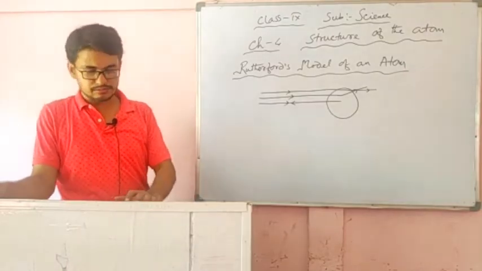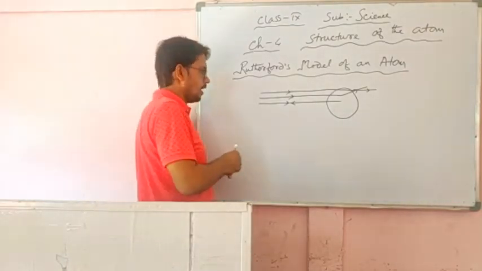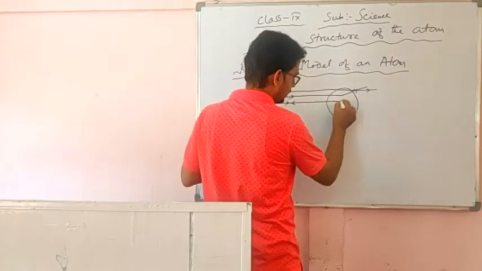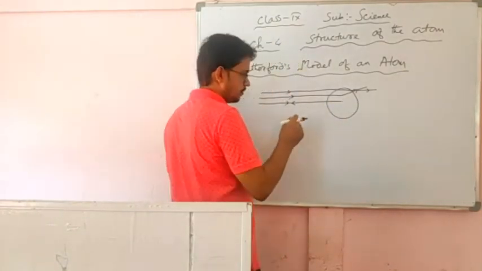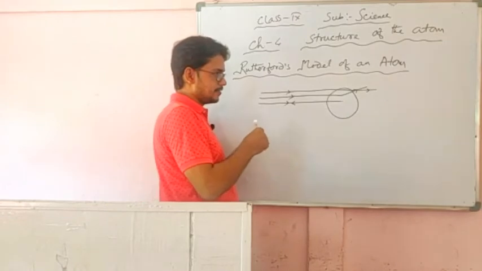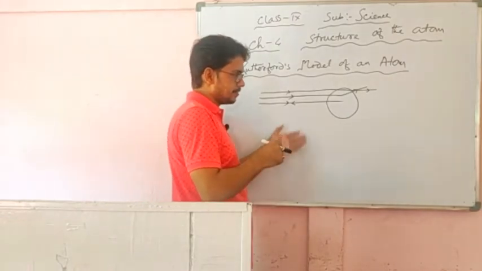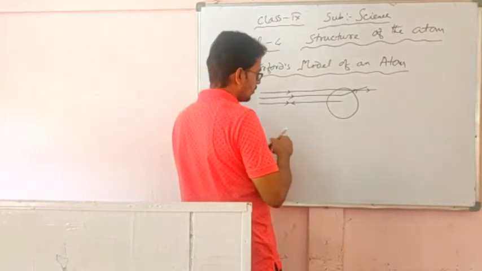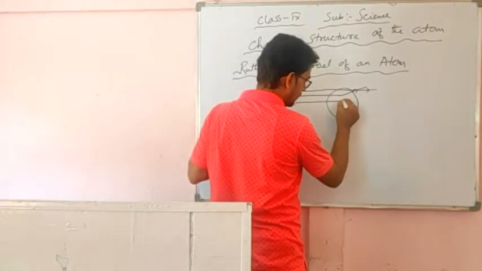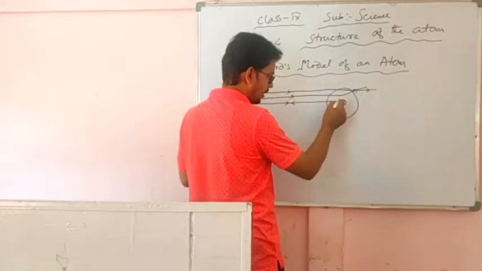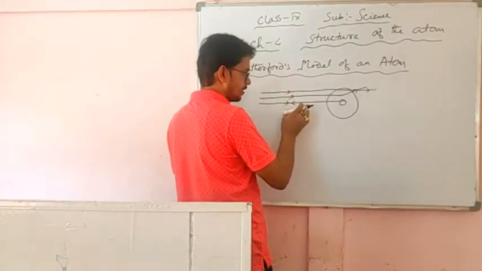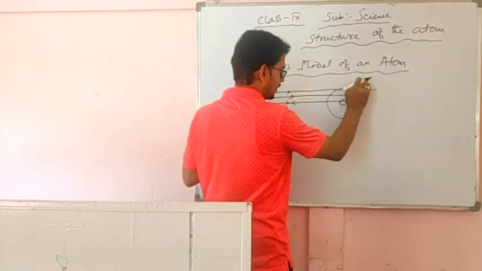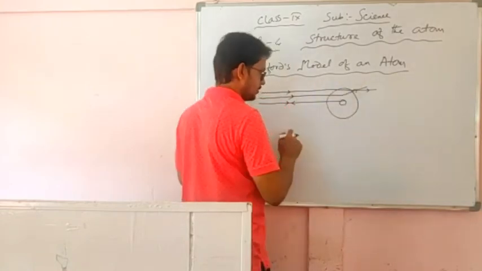Now the question arises, why is this one returning back? Earlier Rutherford expected a deflection, and yes, it is observed there is a deflection. But what is there in the middle of this atom, from where the ray returns back, and what allows the rays to pass through?